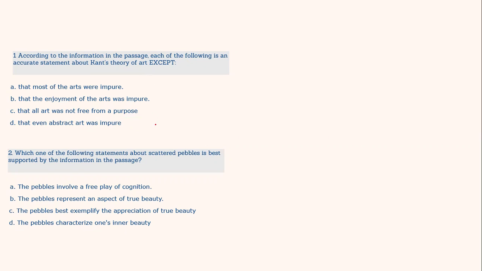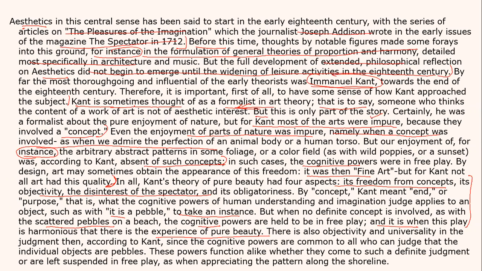Now if you read the four options, the passage doesn't even talk about abstract art, right? You can argue and say that fine, it has talked about fine art, so on and so forth, but if I look at it, this automatically clicks as an option which the passage doesn't even talk about. So this should be the answer. The other three the passage has talked about. If you look at all three, you will find them. Let me show you.